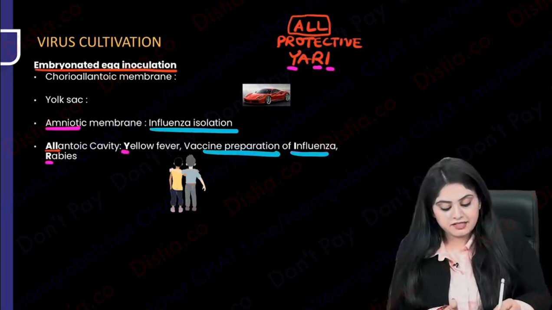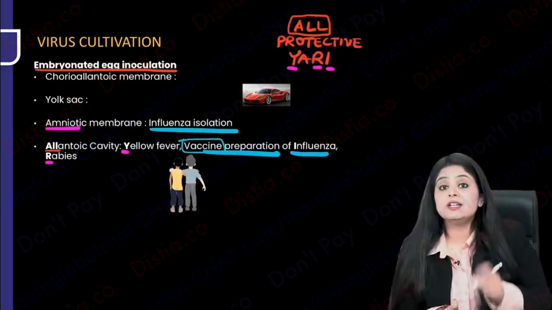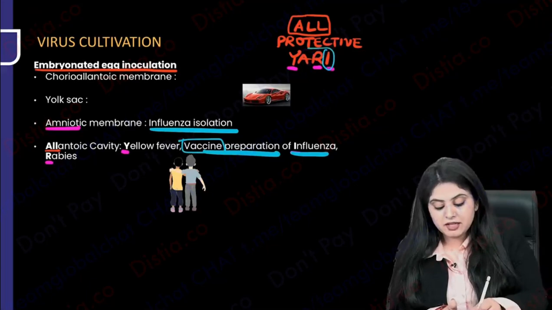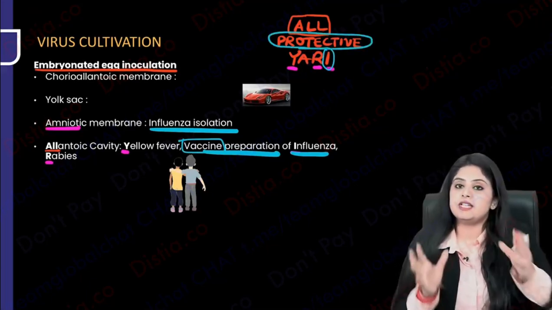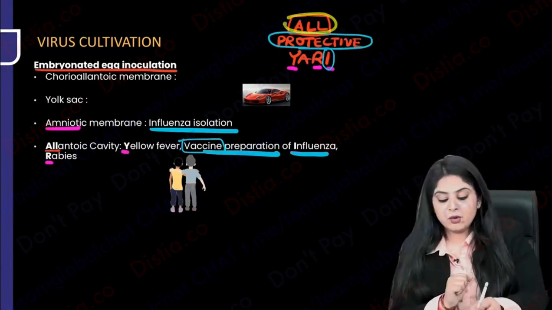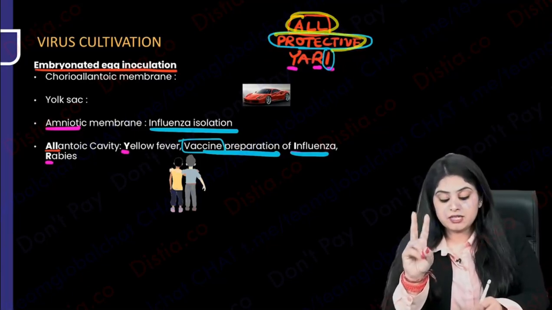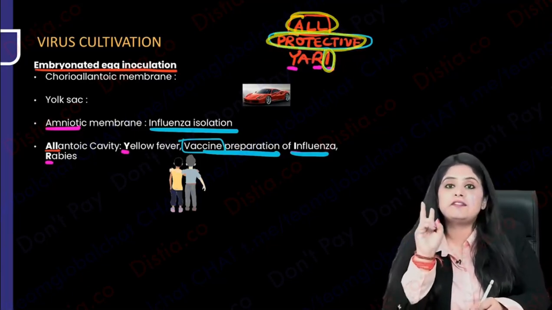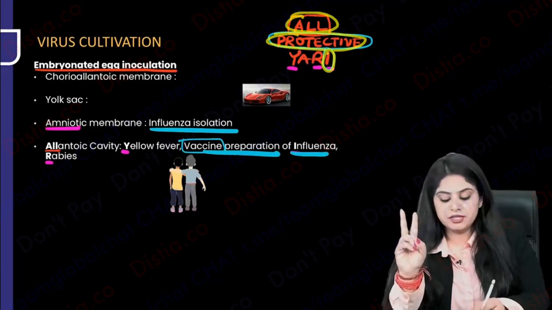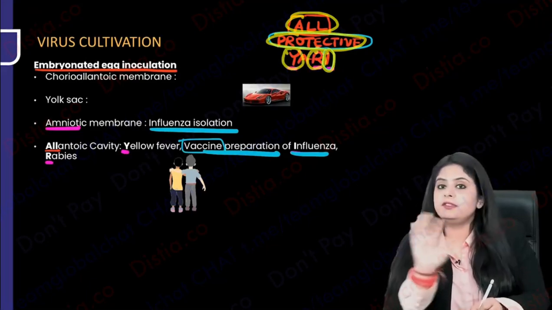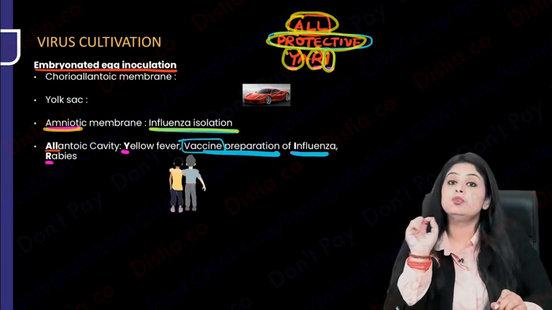That is, I said, vaccine matlab kya? Vaccine matlab protection. So that is what I told you. Influenza ka protection is in the allantoic cavity. Now your mnemonic is complete. All the boys are very protective about the yari. So all stand for allantoic cavity. Protective means protection for influenza. Vaccine for influenza is grown over here. Y for yellow fever, R for rabies. Sorted. In amniotic cavity, you grow influenza.